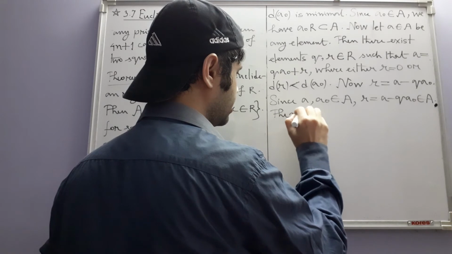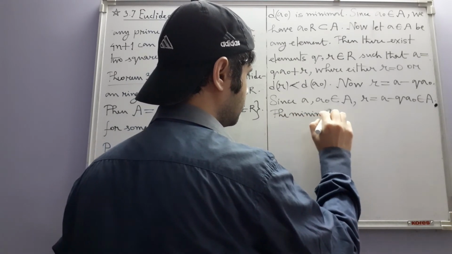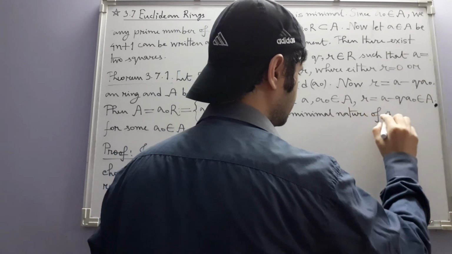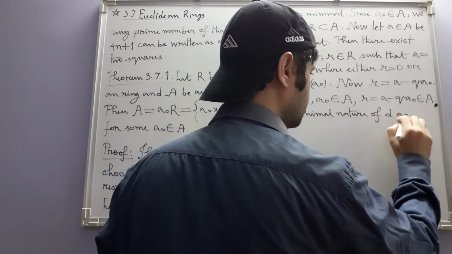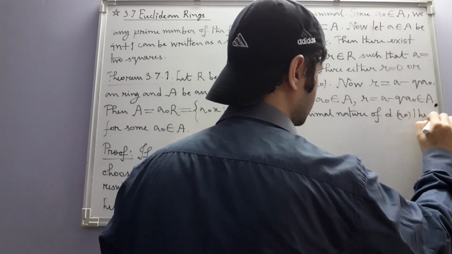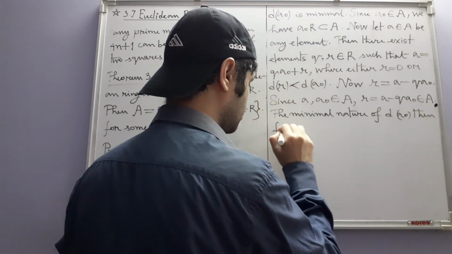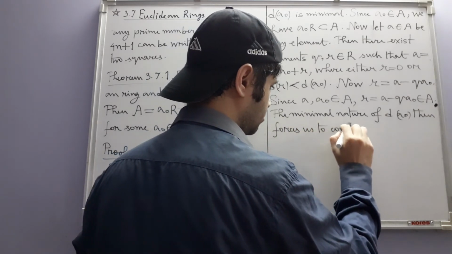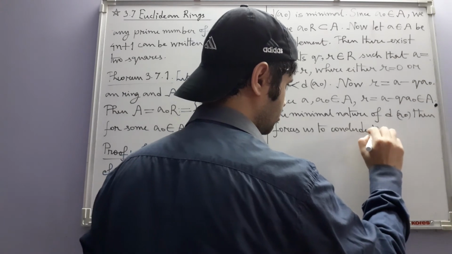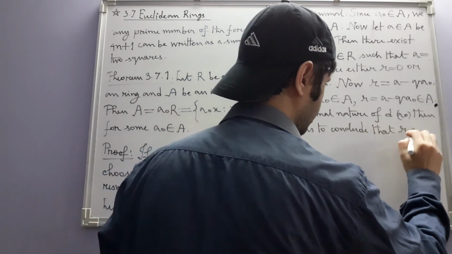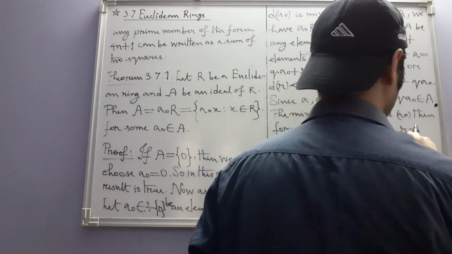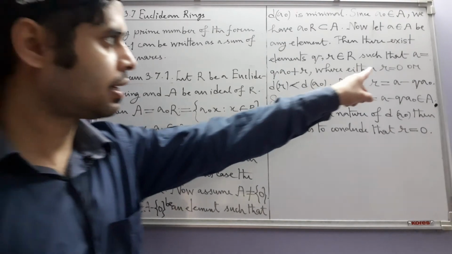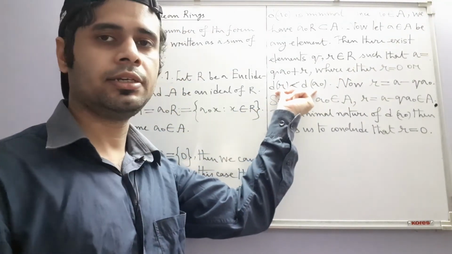The minimal nature of D A naught then forces us to conclude that R is equal to 0. You see, either R is 0 or this inequality is true.